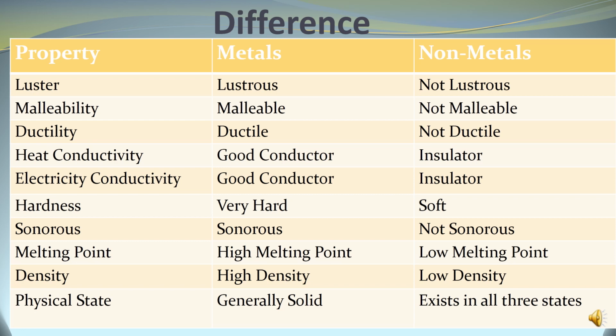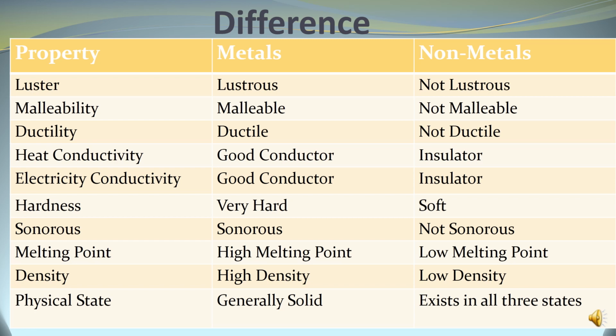Heat conductivity. Metals are good conductors of heat and non-metals are insulators. Now what do we mean by insulator? An insulator is a substance or device which does not allow passage of heat or does not conduct electricity. An insulator protects us from shock. And electrical conductivity next. Metals are good conductors and non-metals are insulators.